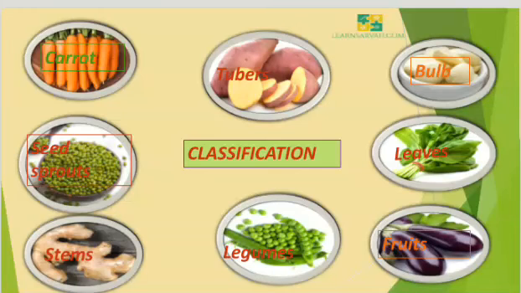Flower-like vegetables: plantain flower, cauliflower. Fruit-like vegetables: tomatoes, brinjal, lady's finger. Similarly, legumes: peas, beans, broad beans, French beans. Stems like plantain stem, ginger, amaranth stem. Seed sprouts like green gram, Bengal gram. Fungi: mushroom. Algae: spirulina.